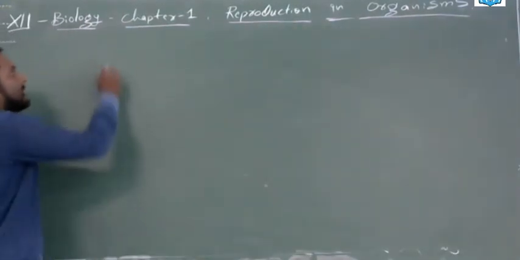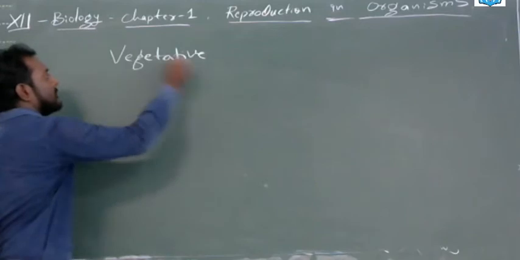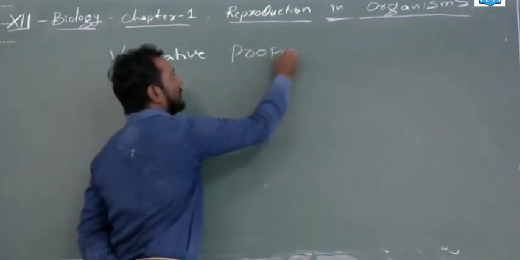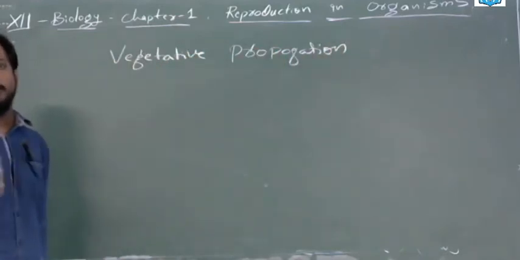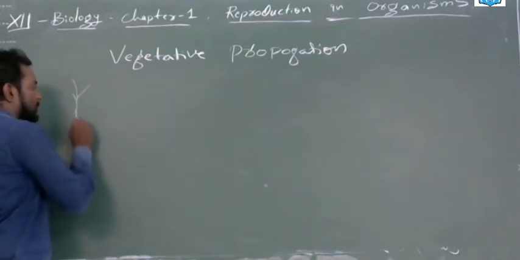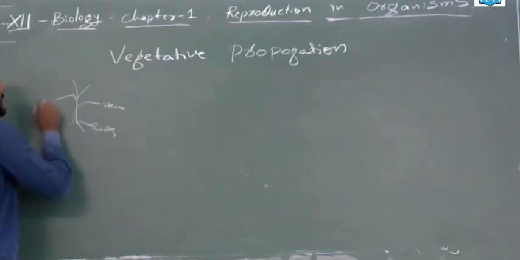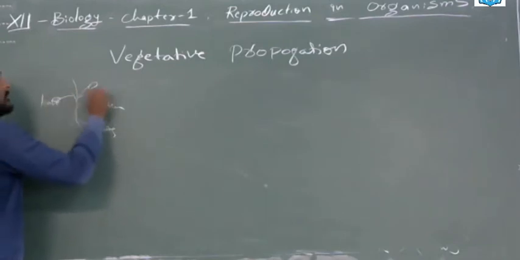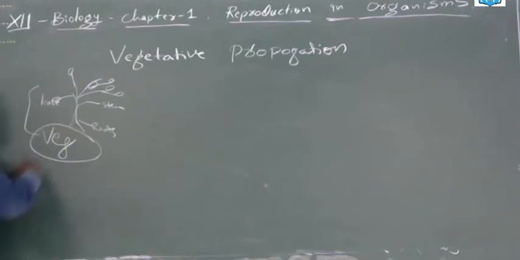Now the next topic is vegetative propagation. What is the meaning? Vegetative means the vegetative parts. If you consider a plant, the roots will be there, the stem will be there, and the leaves. All these leaves, stem, and roots come under vegetative.